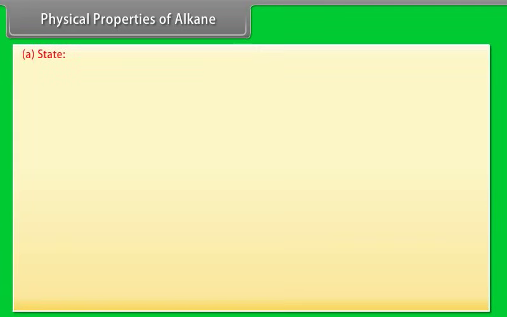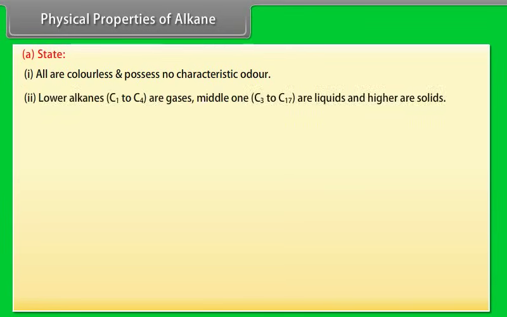Physical properties of alkanes. State. Number 1. All are colorless and possess no characteristic odor. Number 2. Lower alkanes C1 to C4 are gases. Middle ones, C5 to C17, are liquids, and higher ones are solids.